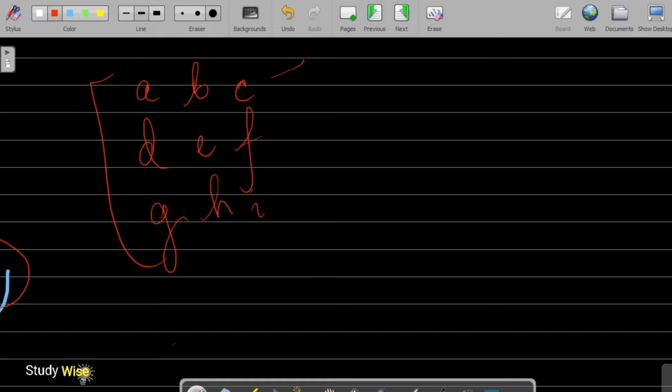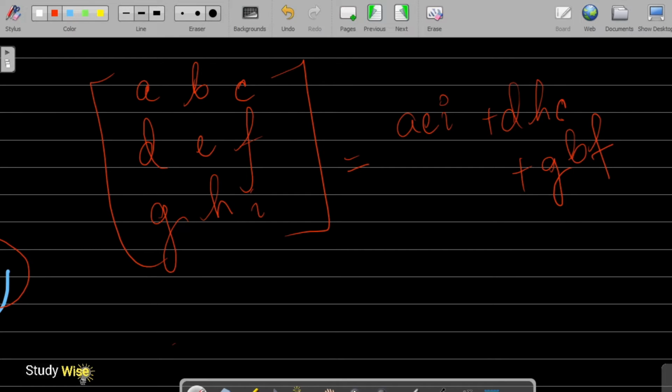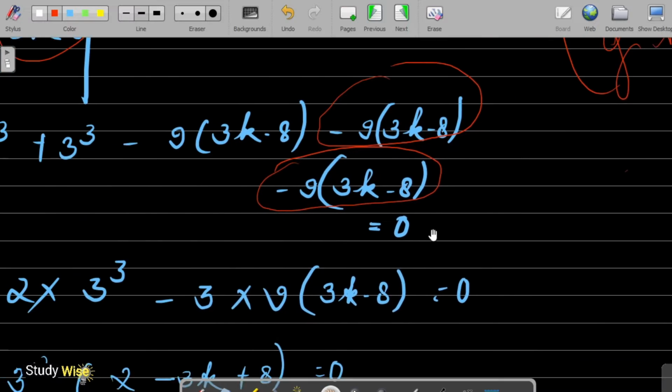If we solve this determinant, we have aei + dhc + gbf - gec - hfa - idb. So this is the trick to solve this determinant quickly.